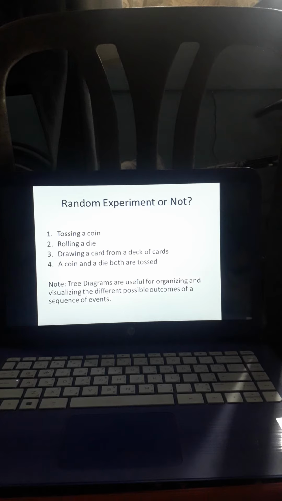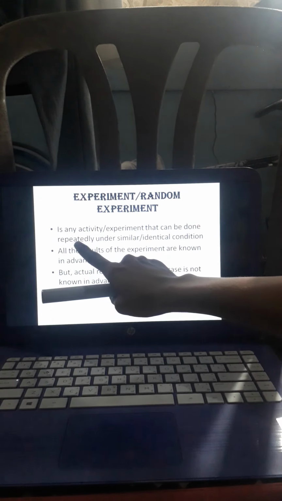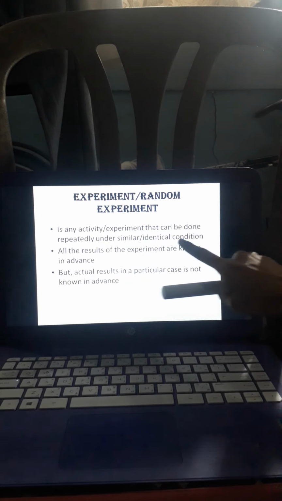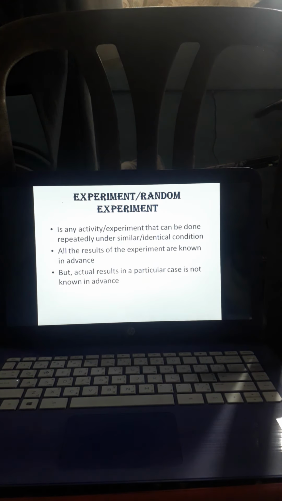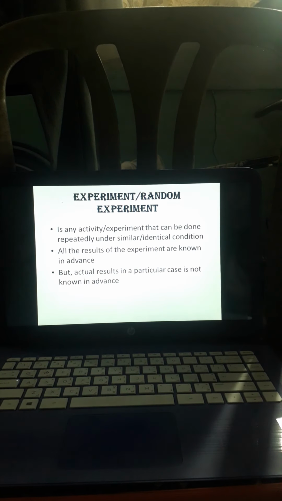Then, number 2, we have rolling a die. Yung binigay ko na example kanina, rolling a die. It is any activity that can be done repeatedly under similar condition. Okay, check po siya dyan. Then, number 2, all the results are known in advance.